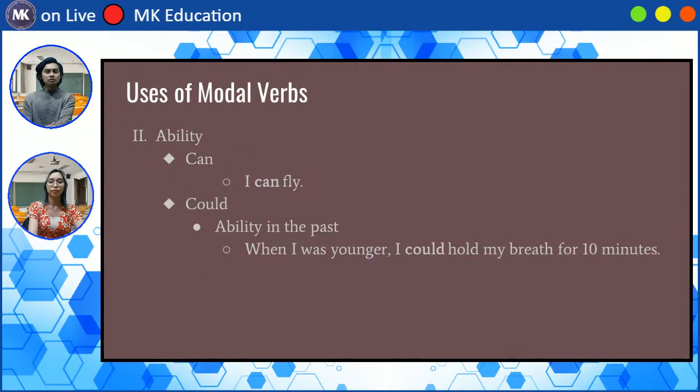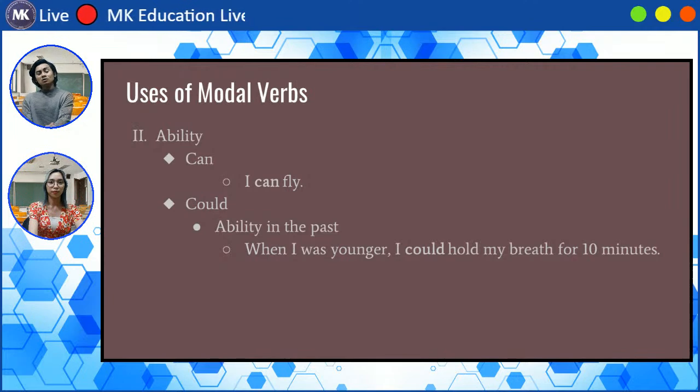Okay, so next we'll talk about ability. Ability is the things you can do or you can't do. You use can when you're talking about something that you are able to do until the present. Like, I can fly or I can talk, because I can still talk right now, so I can use the word can. See what I did there?